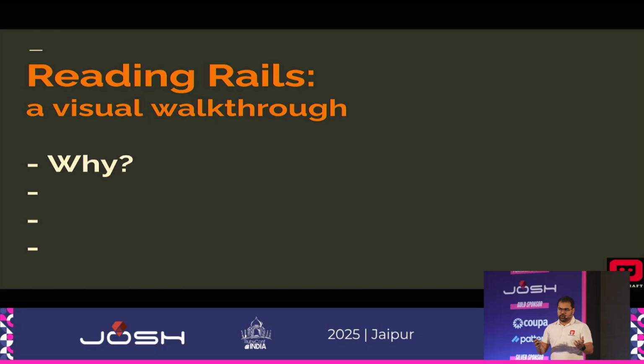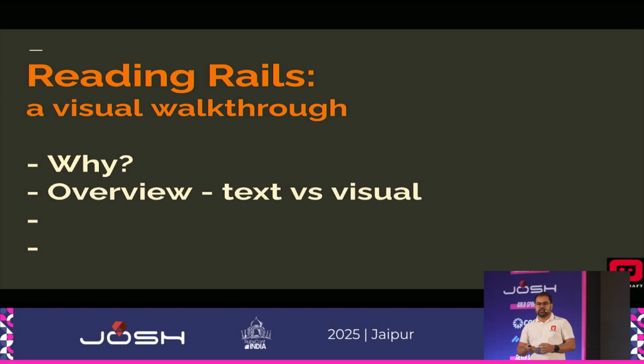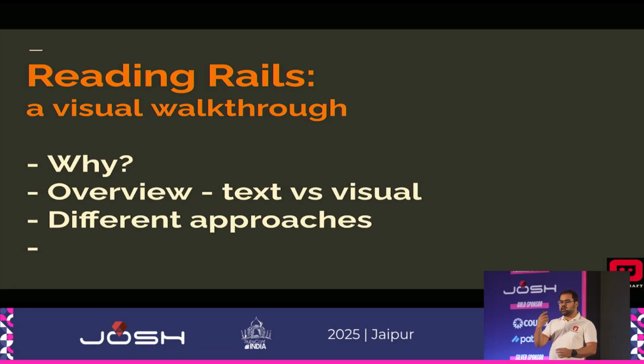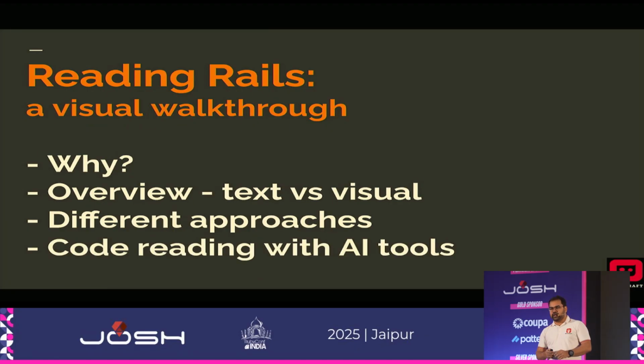What are the things that we are going to talk about today? Firstly, we will discuss a little bit about why reading code is important, how it helps. Then secondly, we will look at an overview, like how the textual reading looks and how the visual one looks. Then we will go into the different approaches, what other things we can do, how we can approach it from different angles to read the code better. And then finally, nothing completes without AI, right? So I will also be sharing some tips about how to use AI tools to read the code better. That's all that we are going to cover today.